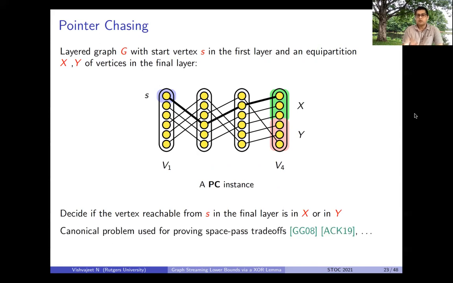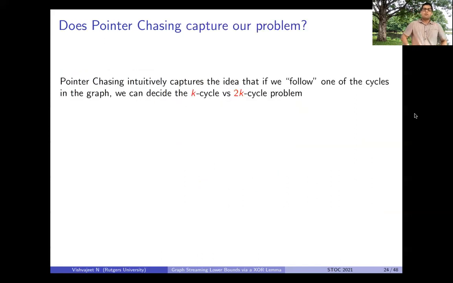So this problem has been used to prove space pass trade-offs in many works in streaming. These are just a couple of references, but now the question is whether pointer chasing really captures the problem which we are trying to prove a lower bound on.